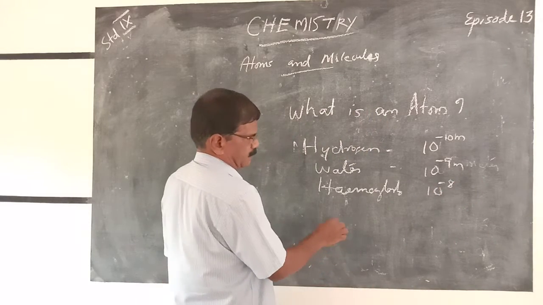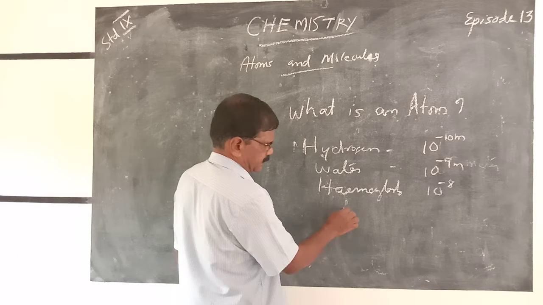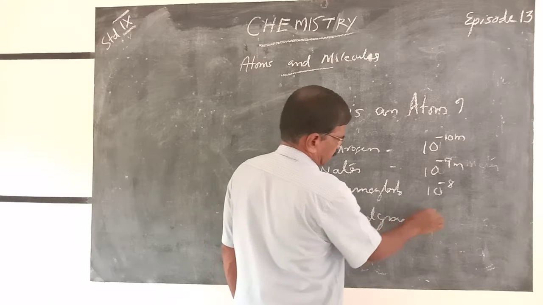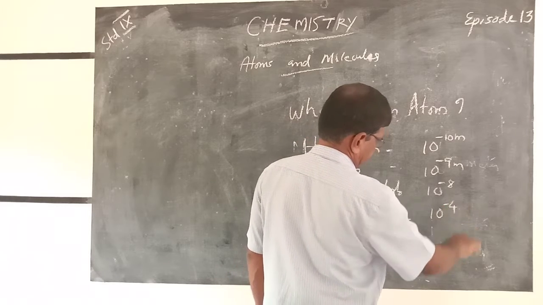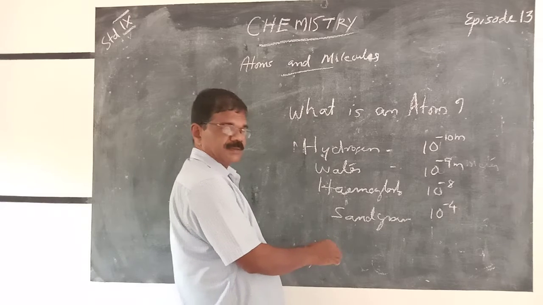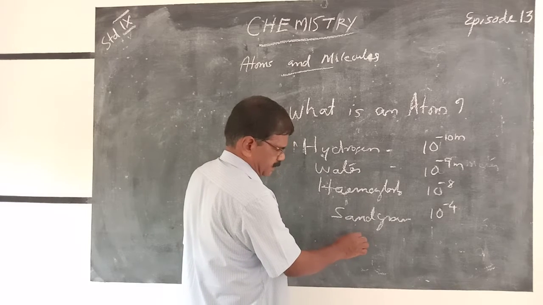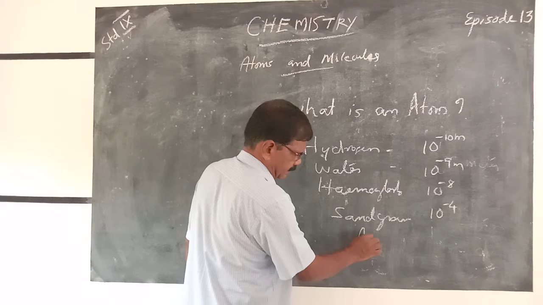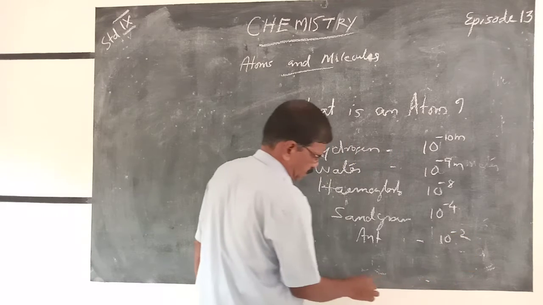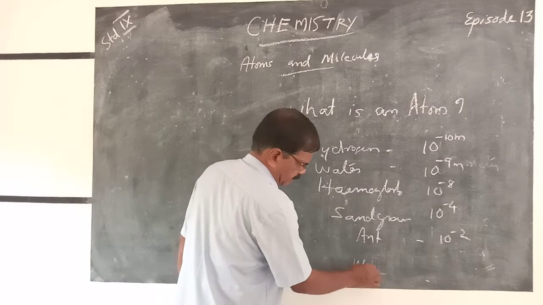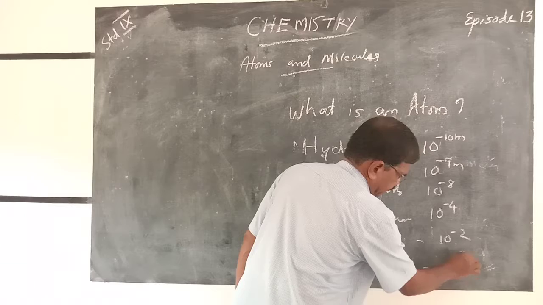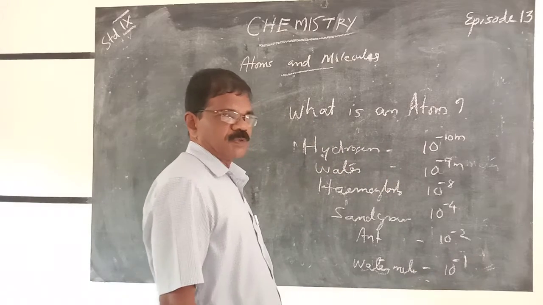The atomic radius of a sanguine, 10 raised to minus 4. Thus, the atomic radius of a small ant, 10 raised to minus 2. The watermelon, 10 raised to minus 1. You can see how small the unit is.